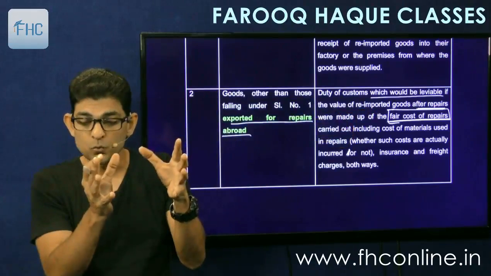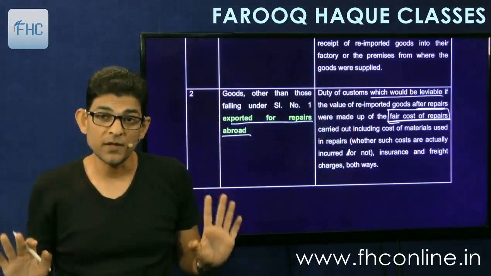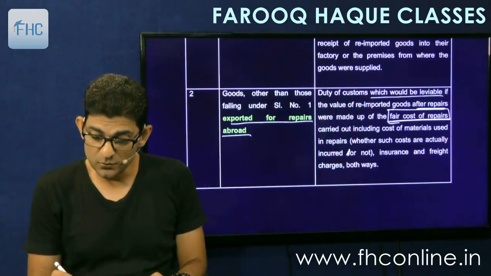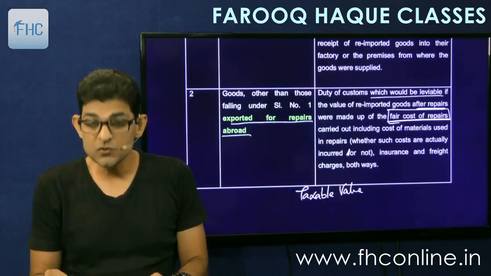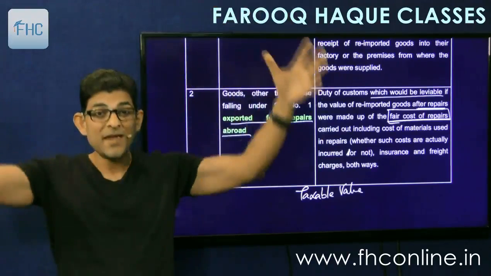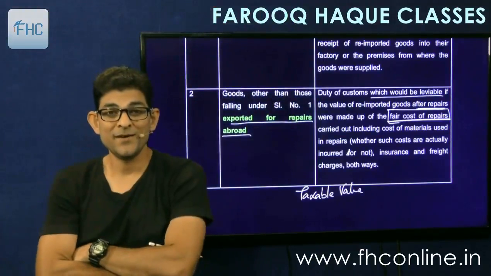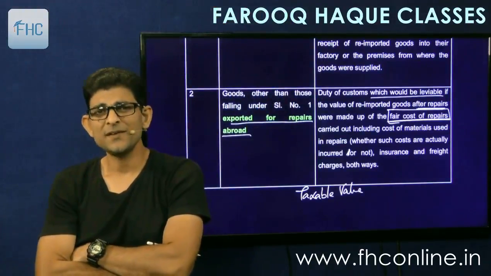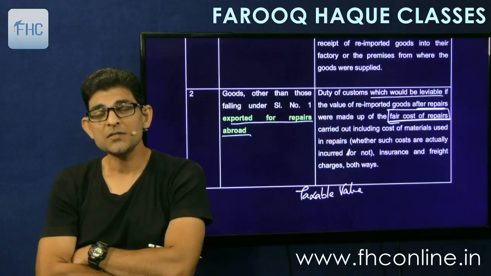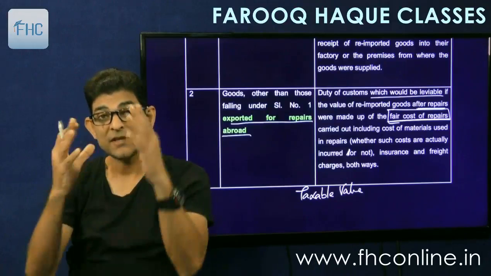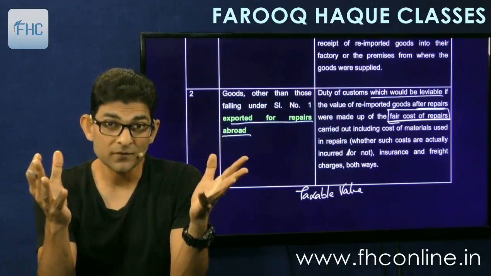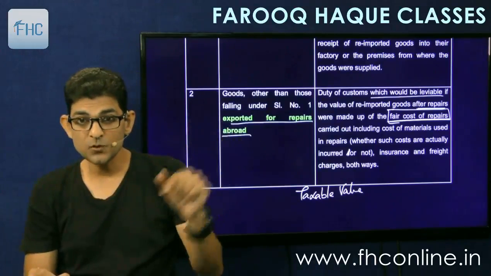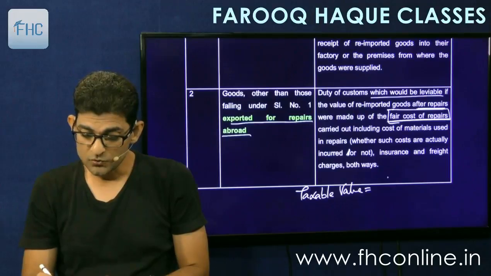That much value we'll take and charge tax on that. Means taxable amount is equal to the cost of repairs. So we are not going to charge duty on the whole value of the aircraft. It has gone for repairs only, and then coming back. So we will charge duty on the repair expenses and not on the whole value of the aircraft. That's what it says. Taxable value is equal to cost of repairs,